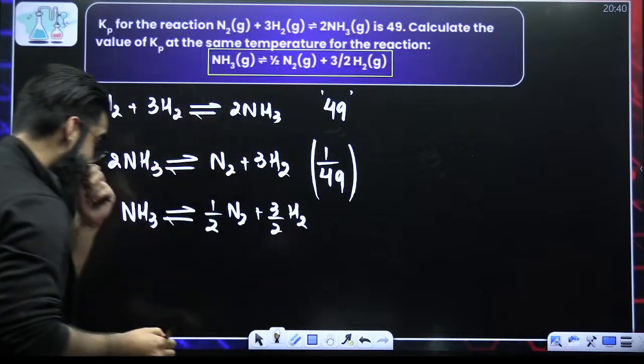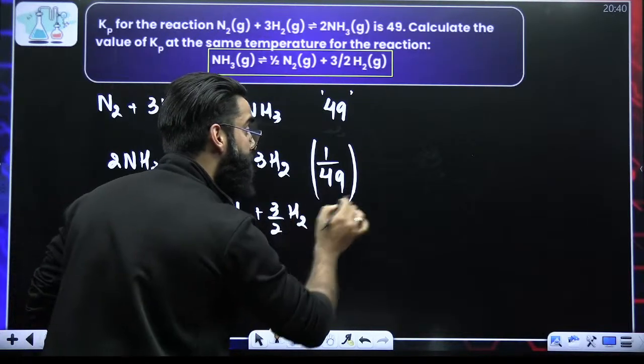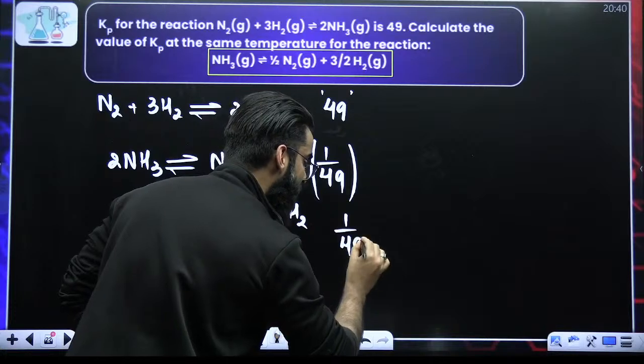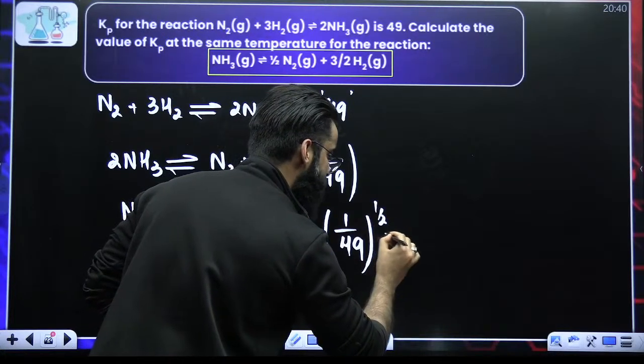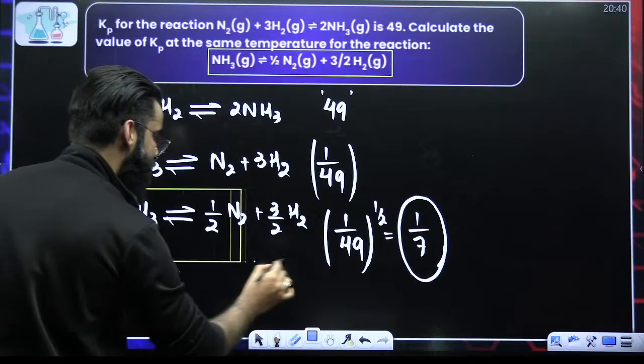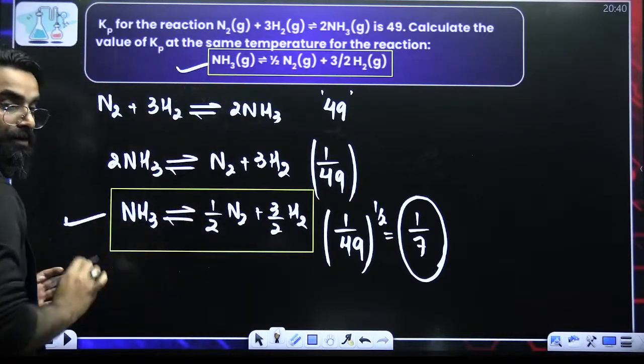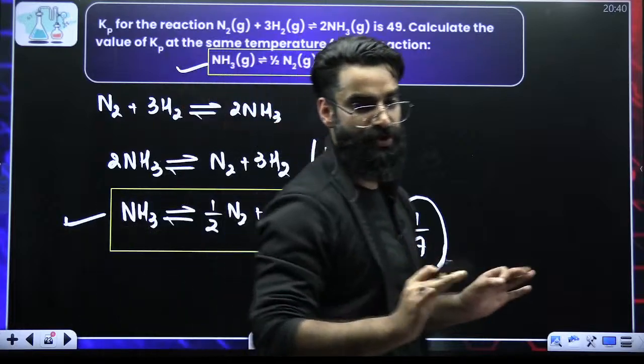So what did I do exactly? I multiplied this reaction by 1 by 2. So that 1 by 2 will go to the power of the equilibrium constant. So it will become 1 by 49 raised to the power 1 by 2. The value comes out to be 1 by 7. Now do you see this reaction and this reaction? They are the same. So the answer of our question is simply 1 by 7.